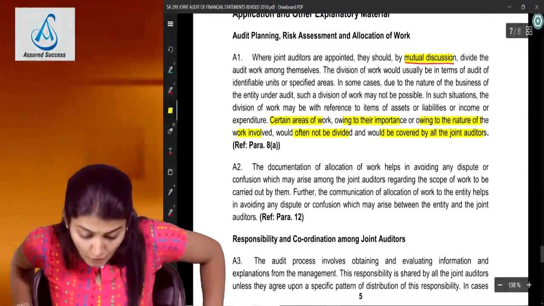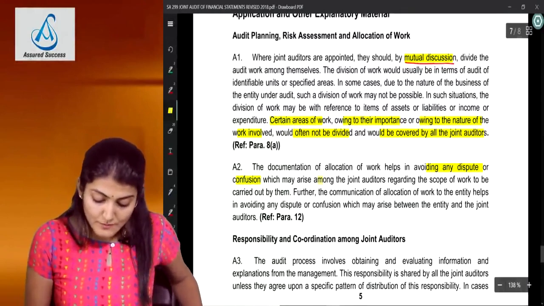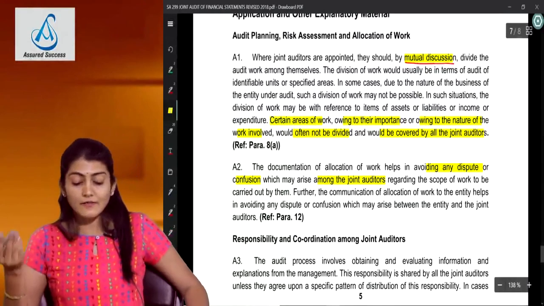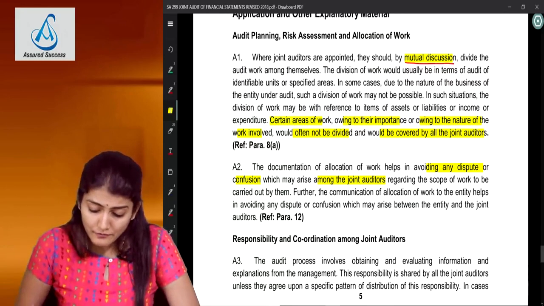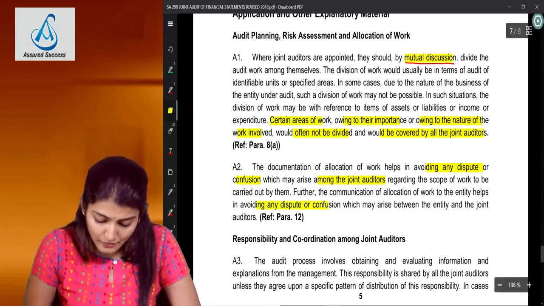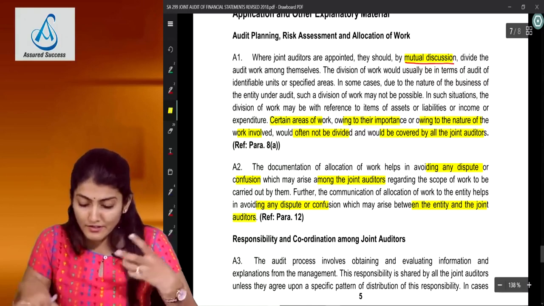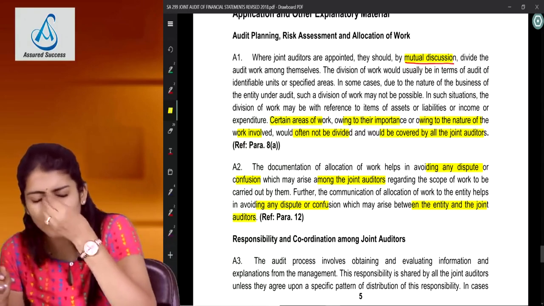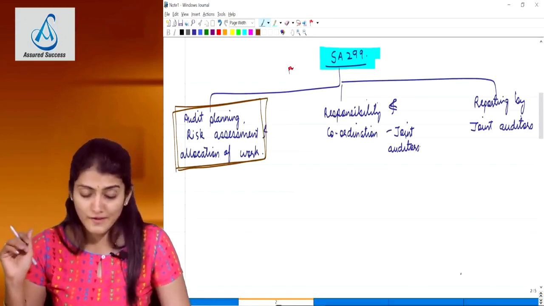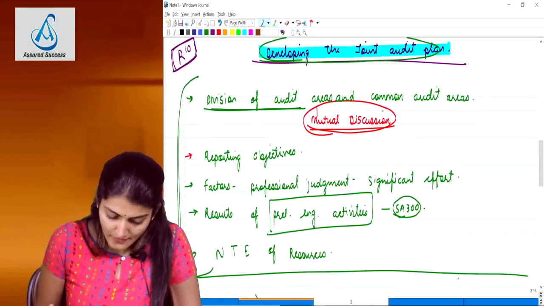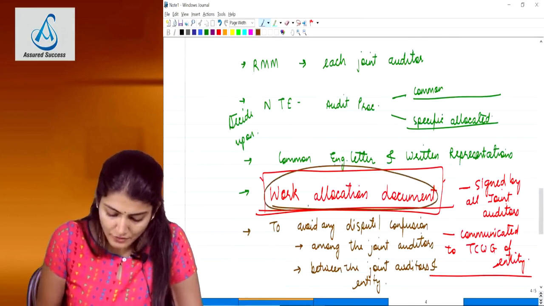And in paragraph A2, the documentation of the allocation of work helps in avoiding any dispute or confusion which may arise among the joint auditors regarding the scope of work to be carried out by them. And further, the communication of allocation of work to the entity helps in avoiding any dispute or confusion which may arise between the entity and the joint auditors. So I have already told you these points: avoid any dispute or confusion among the joint auditors and between the entity and the joint auditors. Is it clear to everyone? This is a very important point: developing the joint audit plan, and second, the work allocation document.